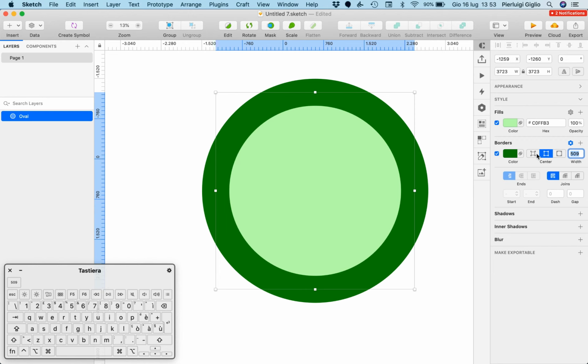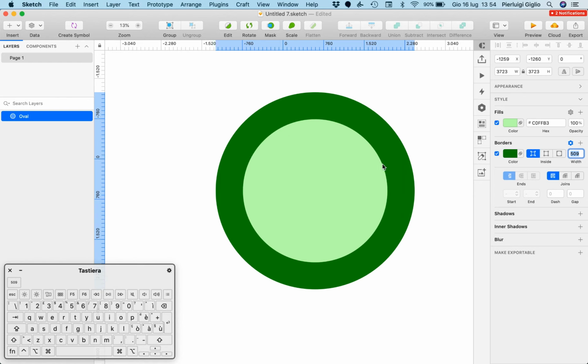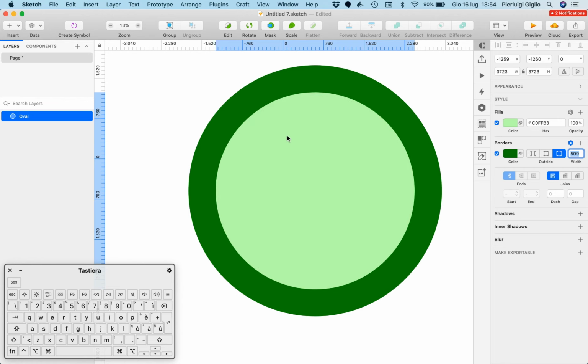However, if you click on inside, you can see that the border is now on the inside of this shape. And if we click on outside, you can see that now the border is set on the outside section of this shape.